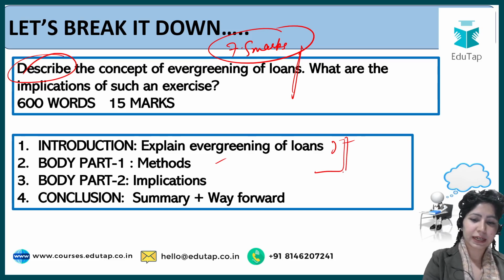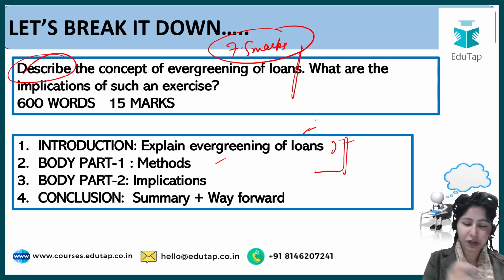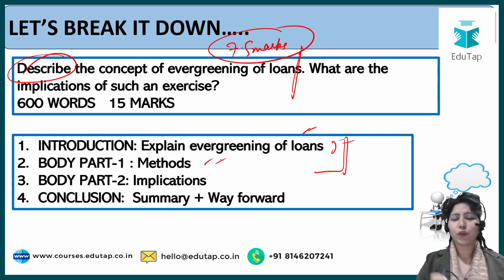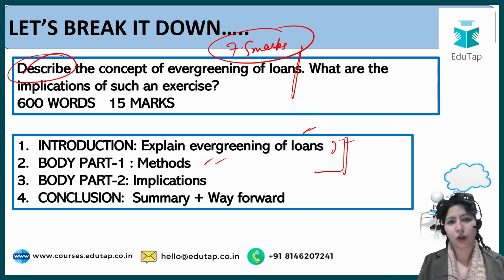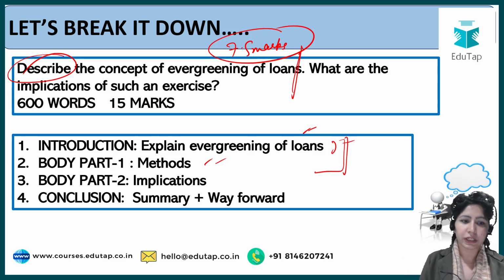And hence, we are describing the explanation and introduction, and some methods. You can talk about other observations or some data that RBI or any other organization has given with regards to evergreening of loans.